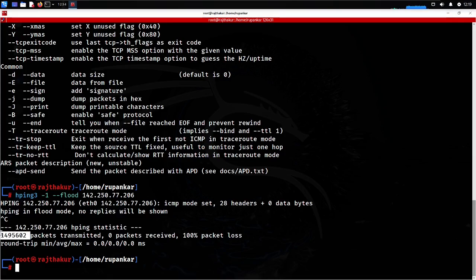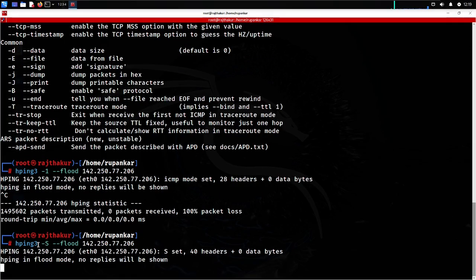So as you can see here, around 1 crore plus packets are being delivered there. That's much faster and quicker. Any packets go over there whenever you are using the -f parameter. So for a TCP SYN flooding, the same options: like -i is for ICMP flood, and for a TCP SYN flooding it's the -S option. I think it's a capital S. So when you put the -S parameter, it will be doing a SYN flooding.